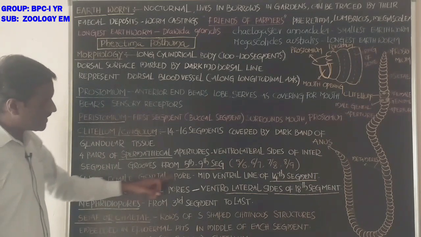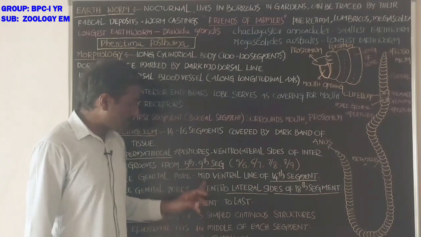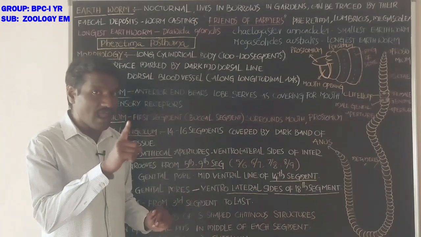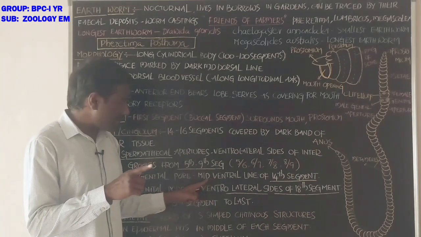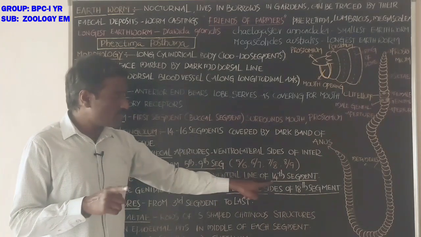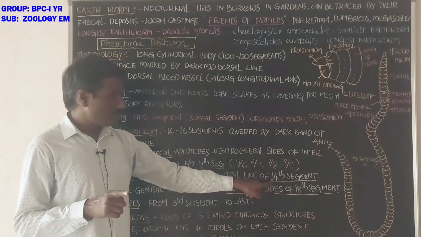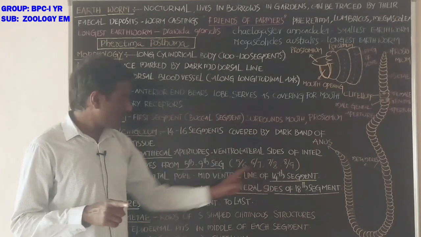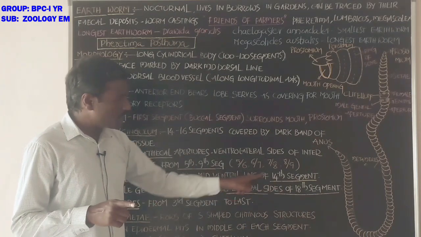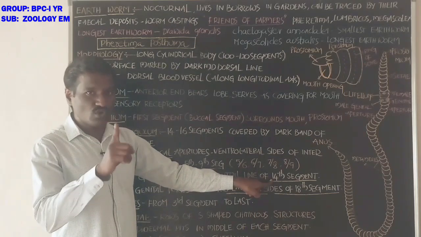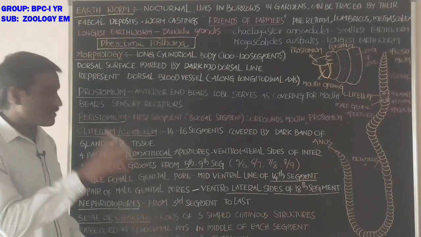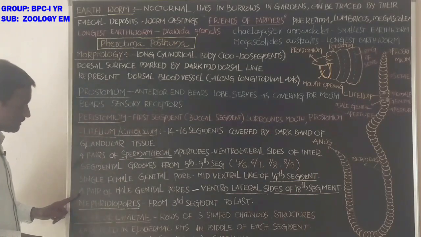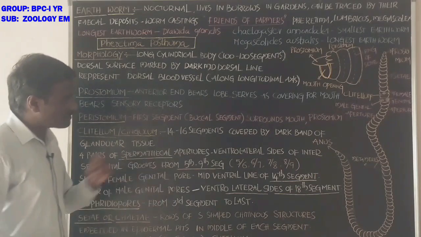Single female genital pore present at the mid-ventral line of the 14th segment. That shows one aperture, which is the female genital pore. Next, a pair of male genital pores.